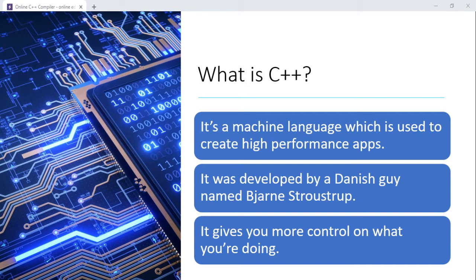It was developed by a Danish guy named Bjarne Stroustrup, based on the C language. So it gives you more control over your platform and what you're doing on that platform, or maybe robotics design or whatever.